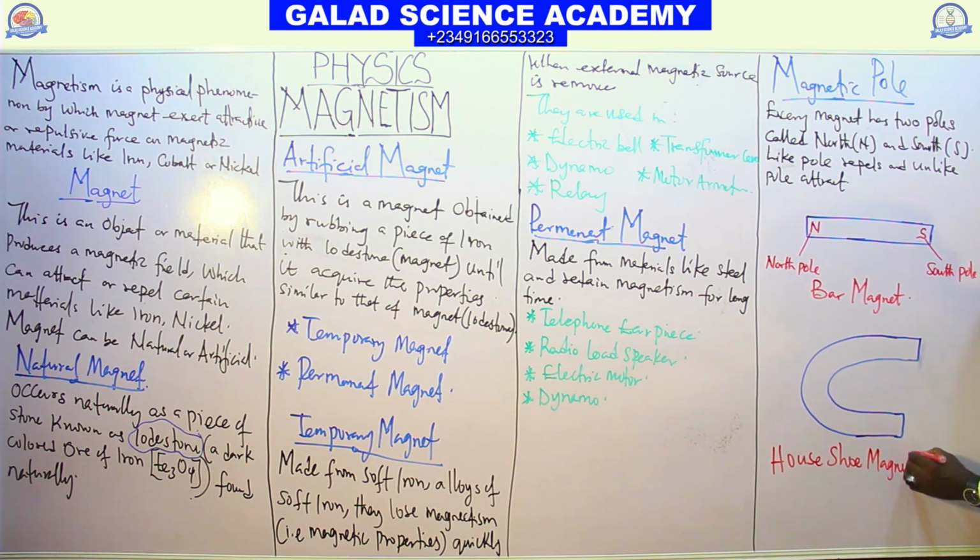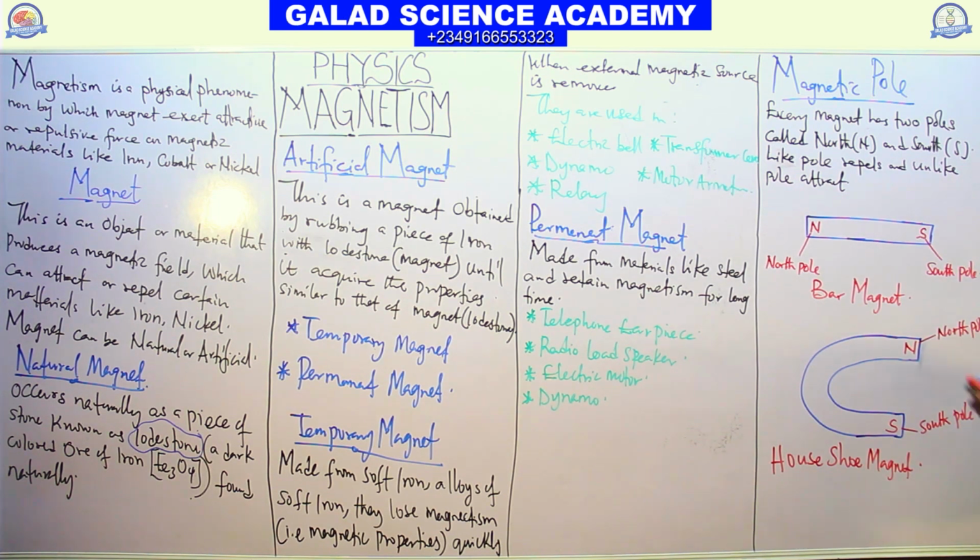This side is north and this place is south. So here we call it the north pole, and here we call it the south pole.